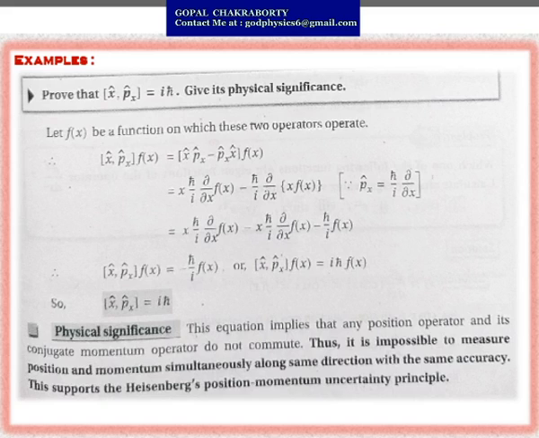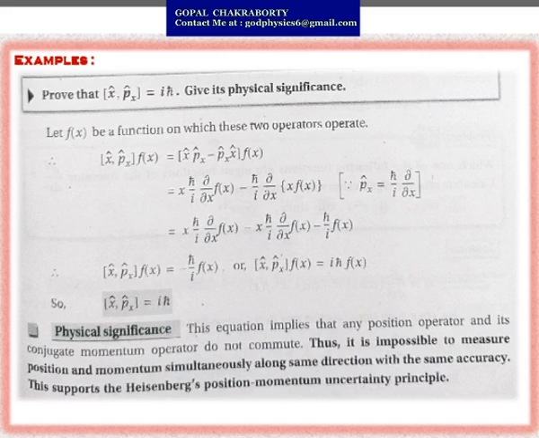Now I will explain a numerical example which is very important for your exam. The question is: prove that the commutator of x cap and px cap within brackets equals i h cut, and also state the physical significance of this. From the formula of the commutator, first we consider some wave function f, and operate x cap comma px cap over this f of x. That gives us x cap px cap minus px cap x cap over f of x. First of all, p is the linear momentum operator, so we substitute that value.